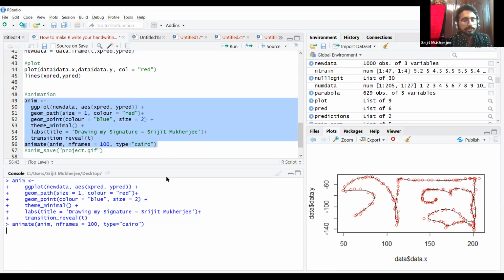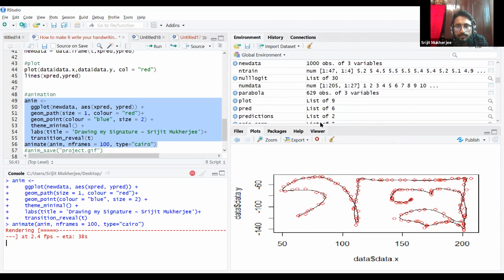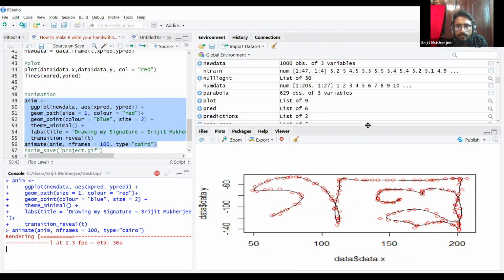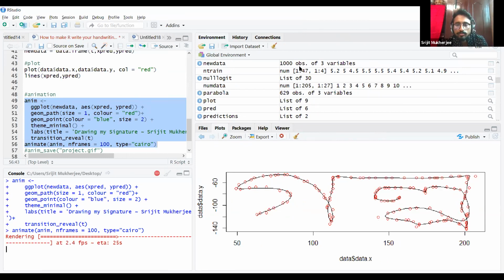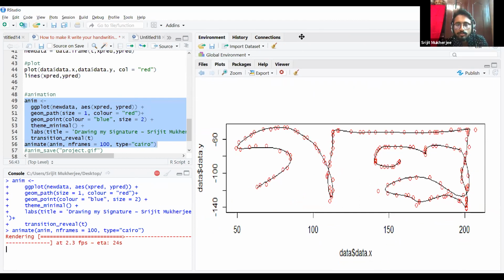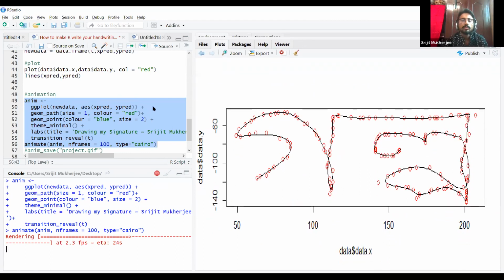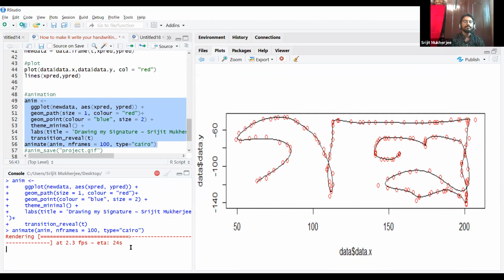Okay, so let's see the animation over here. You can see the animation after some time. My R is working so slow, man. Let's see when we get this output.